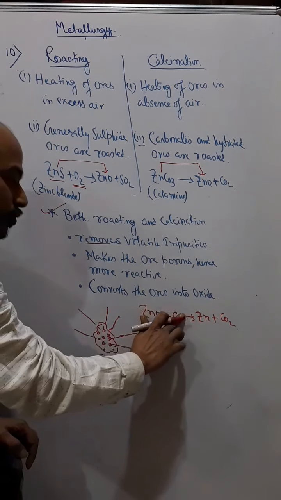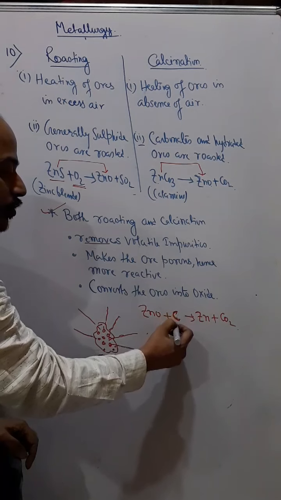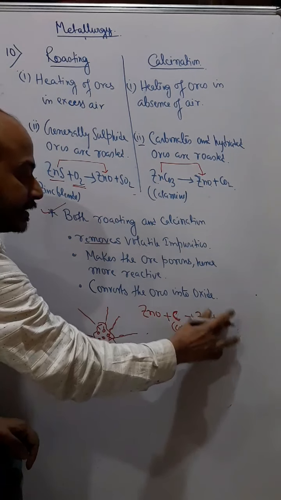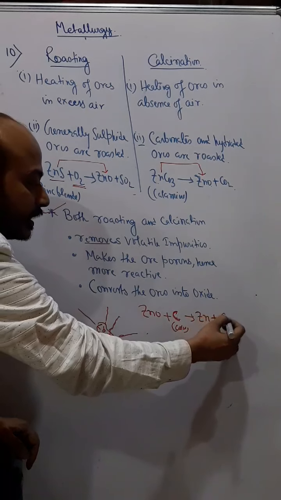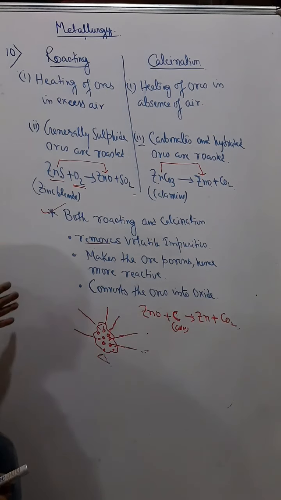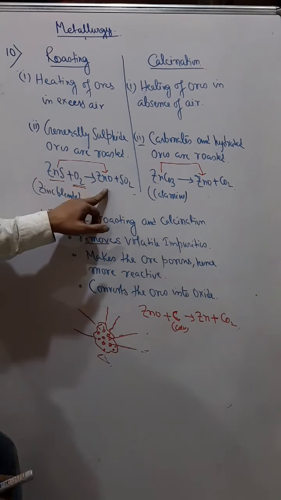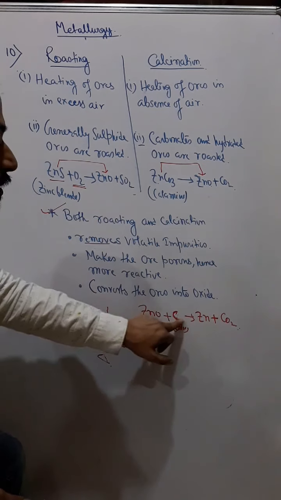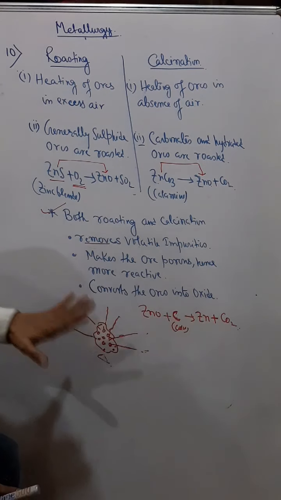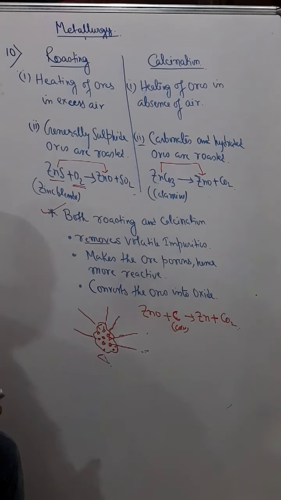Or I can also use coke, then I get zinc and carbon dioxide, like this. Understand? So every time the ore has to be converted into oxide, and only then can we reduce it into its respective metal. Due to this, roasting and calcination is important.